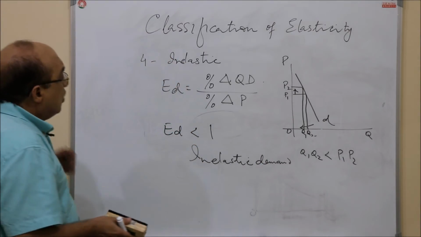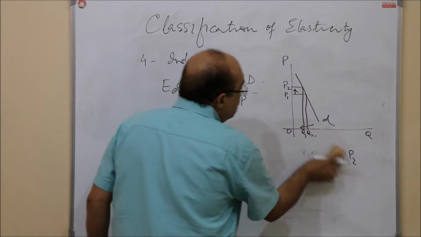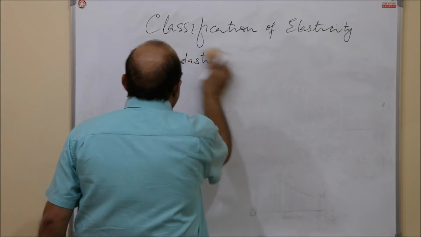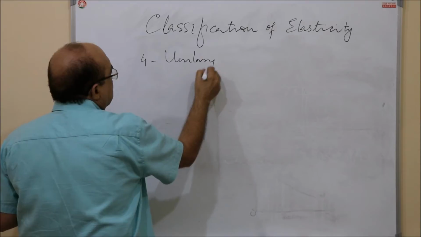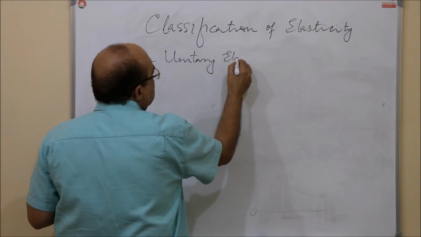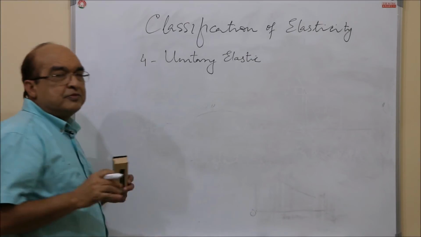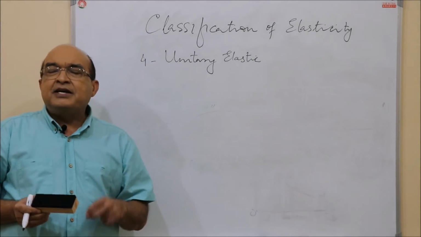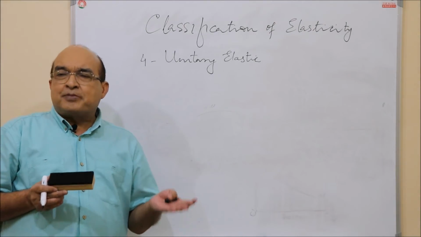Now still another category is there, which is unitary elastic, or simply unity. Unitary elastic is the demand where the resultant change in quantity demanded in percentage term is equal to the percentage change in price.